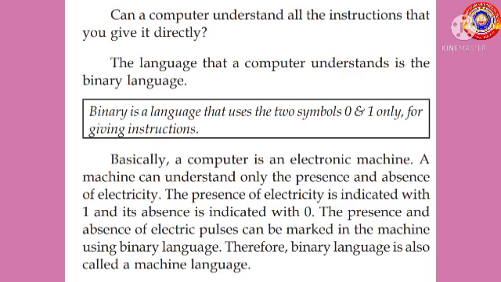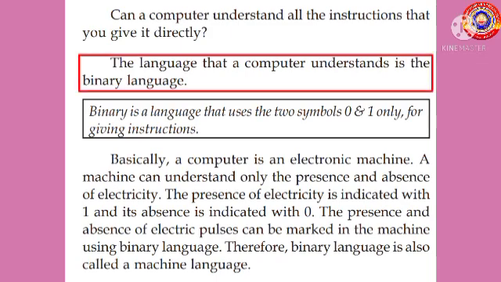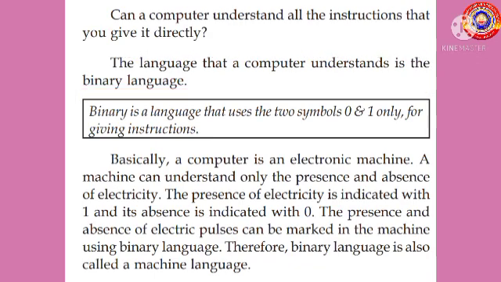Can a computer understand all the instructions that you give it directly? The language that a computer understands is the binary language. Binary is a language that uses the two symbols 0 and 1 only for giving instructions.